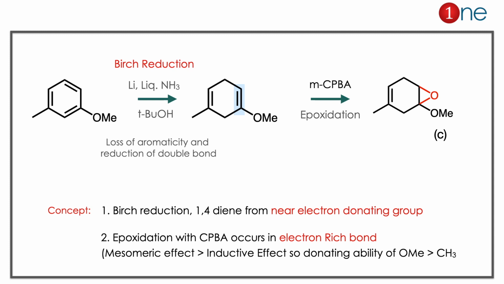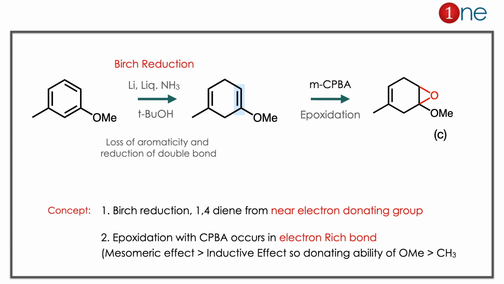Then in the next step we are using meta-chloroperbenzoic acid. It is the oxidizing agent. It oxidizes the more electron rich center, so the electron rich bond is oxidized. So epoxidation forms near the O-methyl. Because the mesomeric effect is stronger than the inductive effect, the epoxidation happens at the O-methyl. So the answer is clearly C.